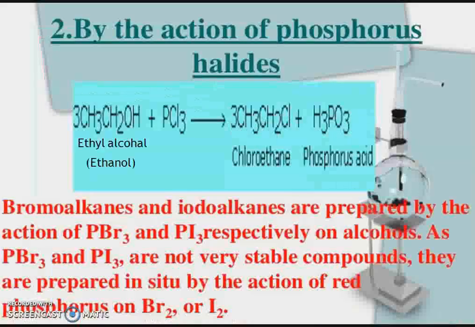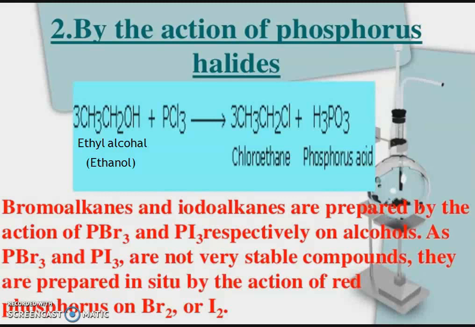This is the method for the preparation of alkyl halide from alcohol. Second is by the action of phosphorus halide. When alcohol is reacted with phosphorus trichloride, it gives alkyl halide. For example, when ethanol is reacted with phosphorus trichloride, it gives chloroethane. Chloroethane is the alkyl halide.